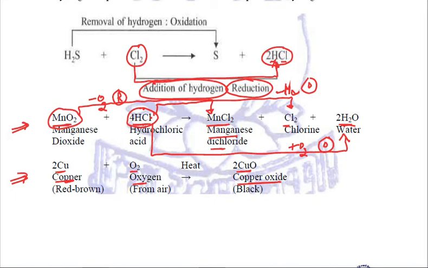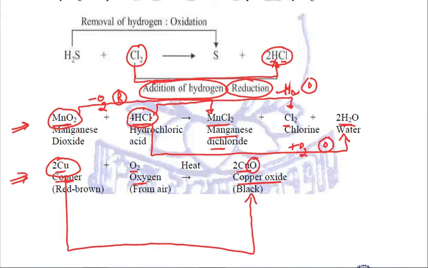Now how can we find the substance oxidized and substance reduced? Let us try to relate. Now in the reactant, we have got copper. This copper, when we try to relate it with the product, we see that oxygen is added to copper. That means oxidation of copper is taking place. Now you relate oxygen. Reactant side we have got oxygen, which becomes copper oxide in the product.